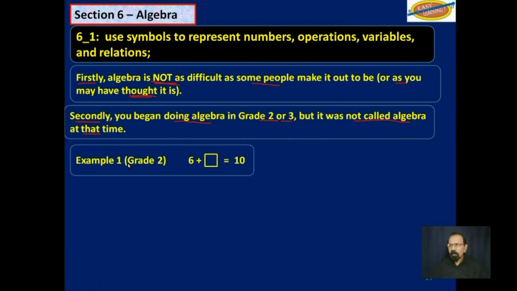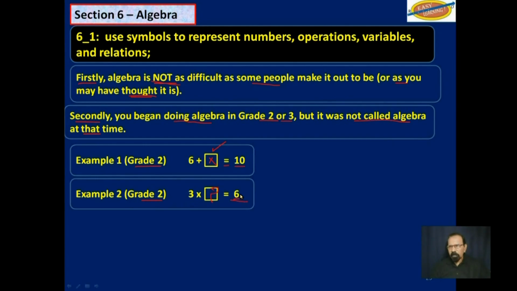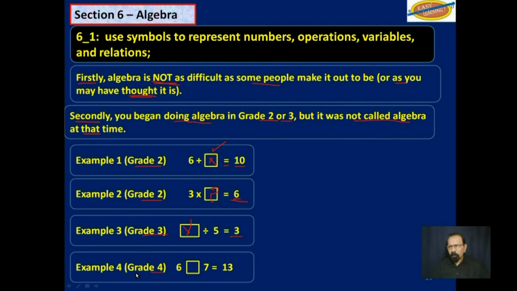For example, you may recall maybe in grade 2 when you had a problem like this to do in your workbook. 6 plus, and there's a little box here, and the answer is equal to 10. You were supposed to fill in that number there. Or, still in grade 2, 3 multiplied by something is equal to 6. Or maybe in grade 3, something divided by 5 is equal to 3. And then in grade 4, 6, and now you are not given the operation. You have to say what operation. So what do you do with 6 and 7 to get 13? Now that's what you did in grade school.